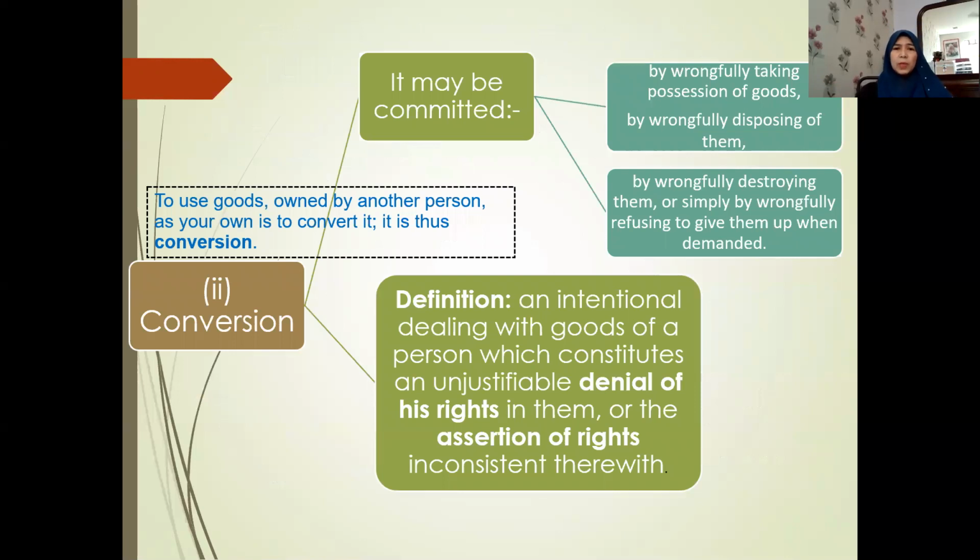Okay, we are done with trespass. So just a short discussion, and then we have discussed both elements. Now we go to another category of interference with goods, which is conversion. Just now trespass with goods, and then a higher degree, which requires more things to be proved, is conversion. Why the word conversion?